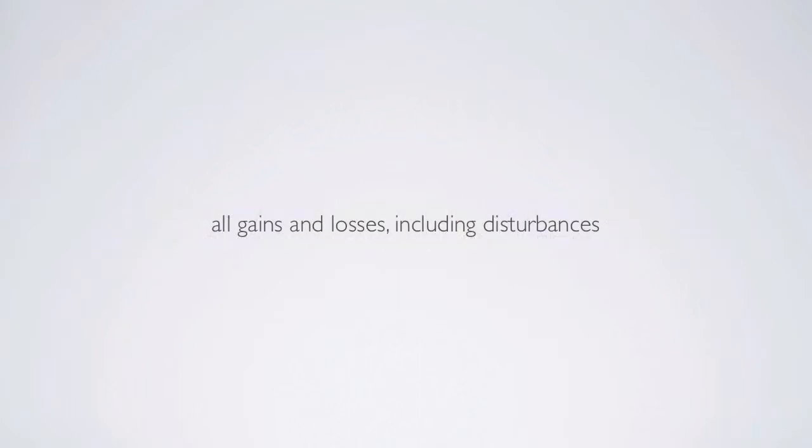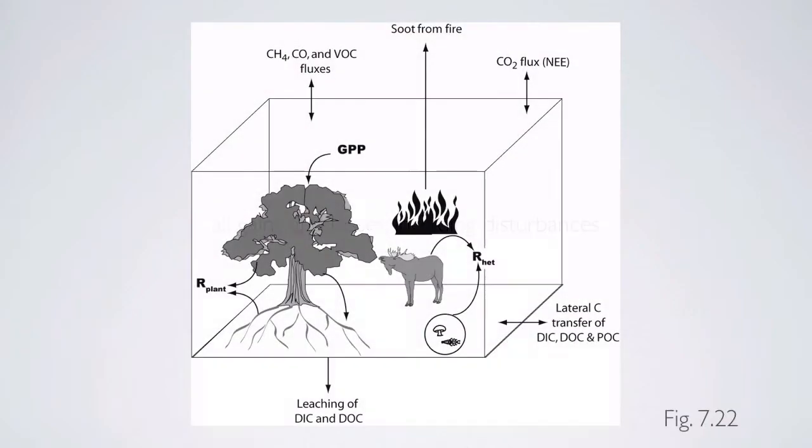And what's unique about NECB is that it includes all the gains and losses, including disturbances. So often when we're thinking about net ecosystem exchange, net ecosystem productivity, those losses are just going to be from respiration. But ecosystems, when we're thinking about how much carbon they accumulate, can lose carbon due to things like fire, for example. And that, for some purposes, needs to be included in our understanding of the patterns of carbon accumulation.